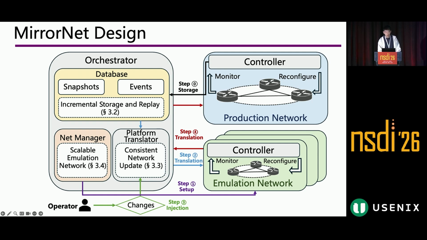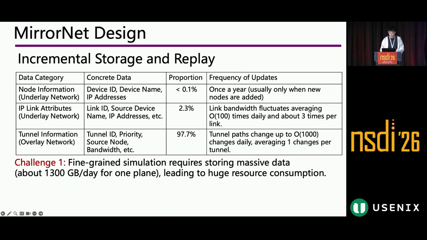Okay. And every emulation network contains a controller and a set of routers, and all of these components are replicated from the production network, so everything is the same. And the translator ensures that each emulation network's state aligns well with the corresponding segment in the production network. Okay, so there are three key techniques which I'll describe now.